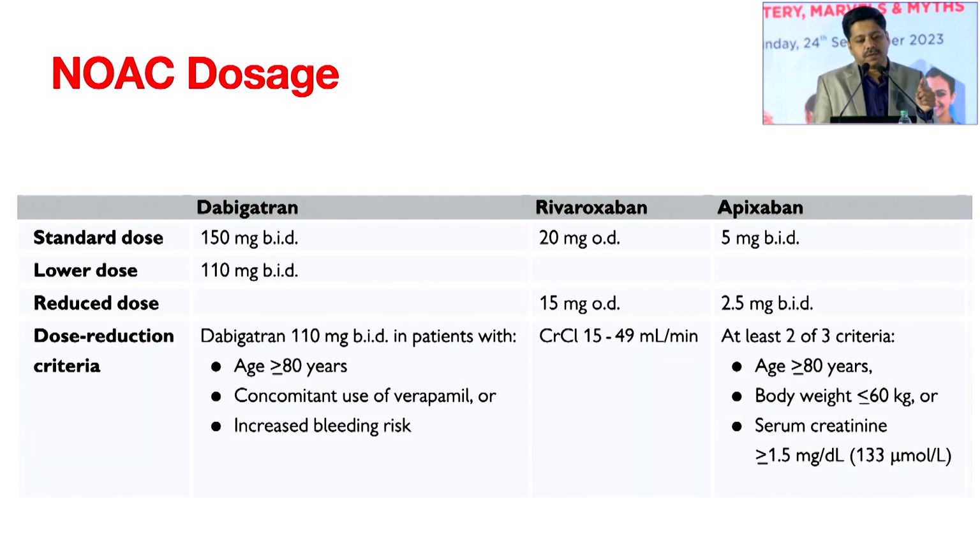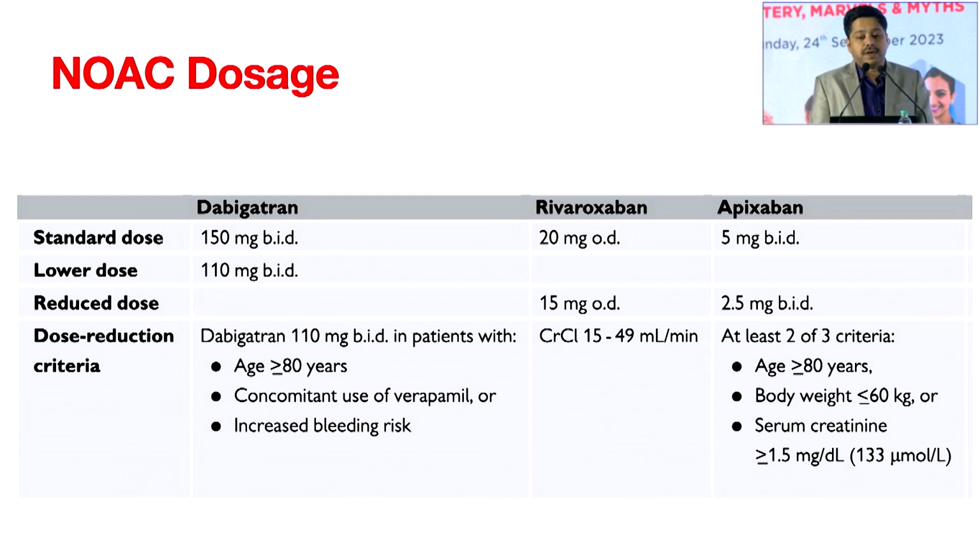The dabigatran dose is 150 milligram twice daily. The lower dosage is 110 milligram. Rivaroxaban is 20 milligram once a day. Apixaban is 5 milligram twice a day. Reduced dosage of rivaroxaban and apixaban can be given in a subset of patients where the GFR is less than 49.